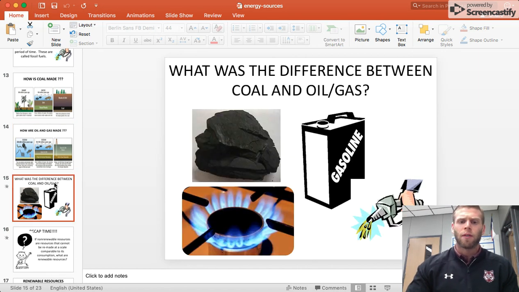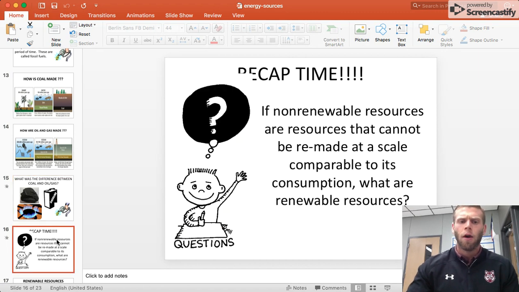So the difference between coal, oil, and gas, which we just talked about, is just the matter that created it, right? So basically, plants help make the coal, and oil and gas were made from the plants and animals in the ocean with the sand and silt compressed down.